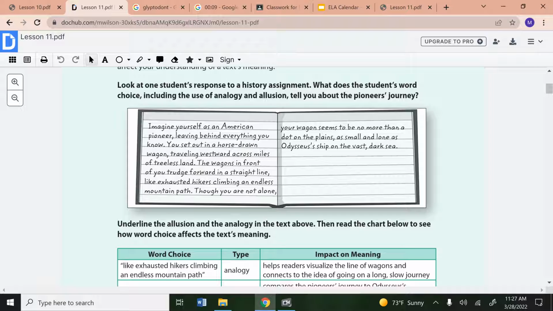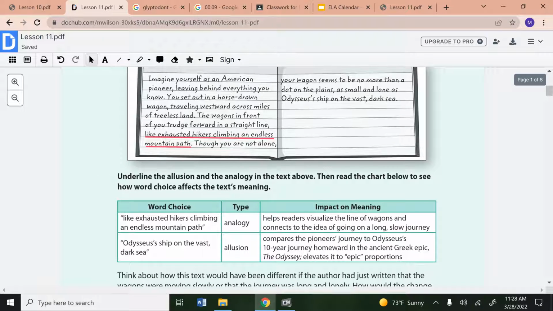Underline the allusion and the analogy in the text above, then read the chart below to see how the word choice affects the text meaning. Well, I see my first analogy here where it says that you are like exhausted hikers climbing an endless mountain path. So I'm going to go ahead and underline that. Now this is an analogy, and the impact on the meaning is that it helps the reader visualize the lines of wagons and connects to the idea of going on a long, slow journey.